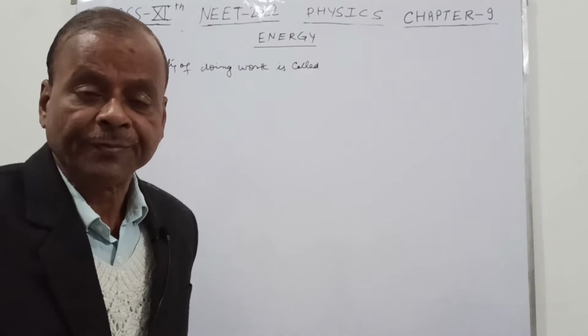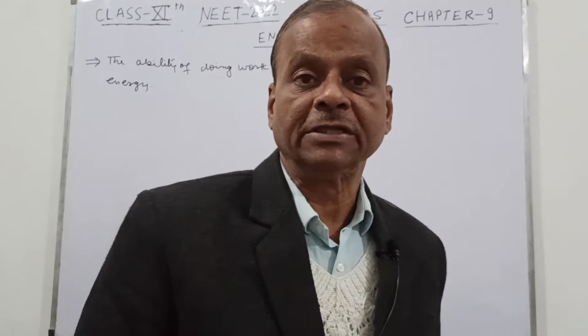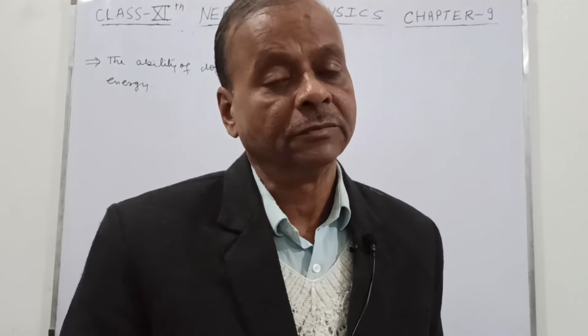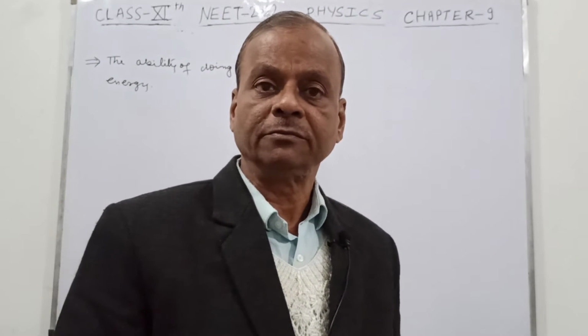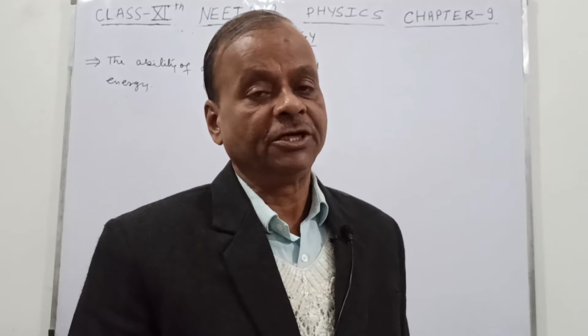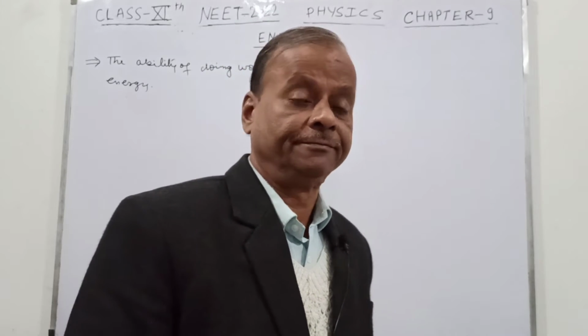Now, how do we measure this energy? It is always measured from its standard position to the present position of the object.